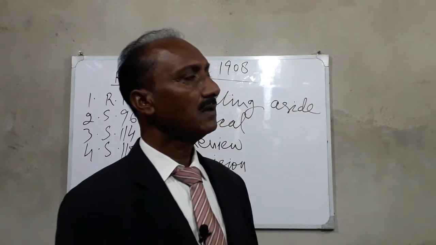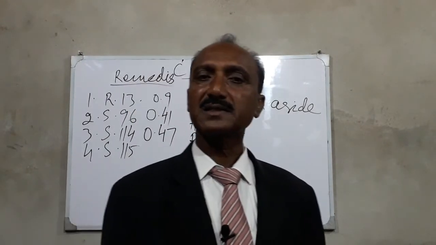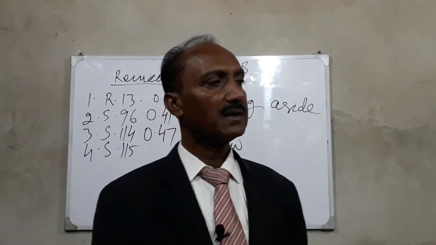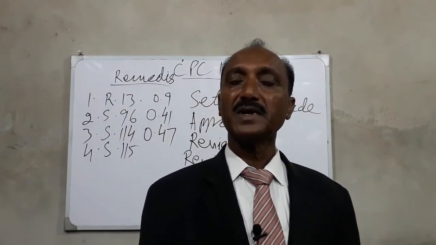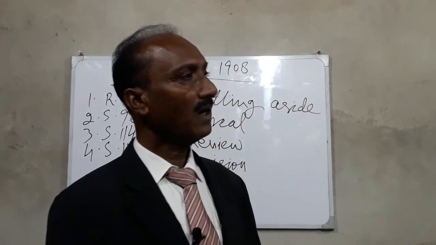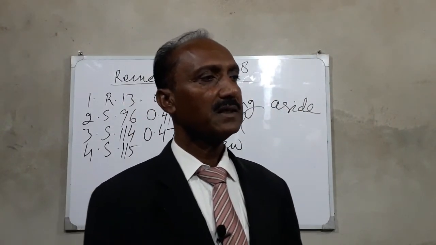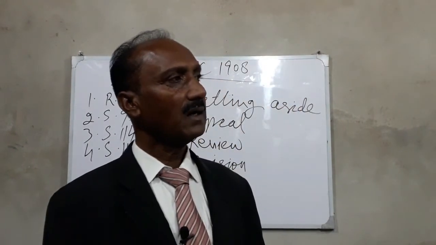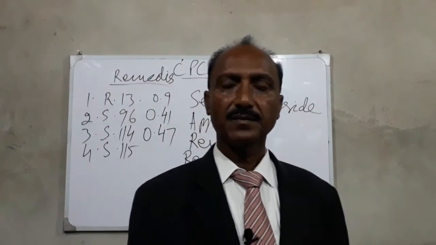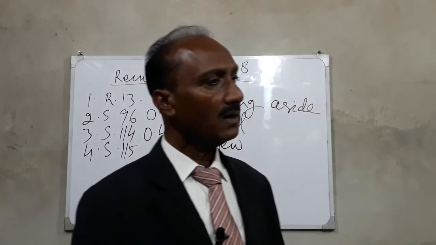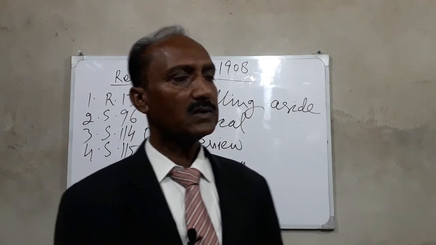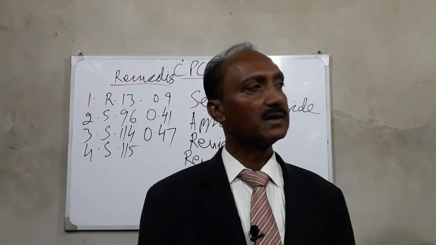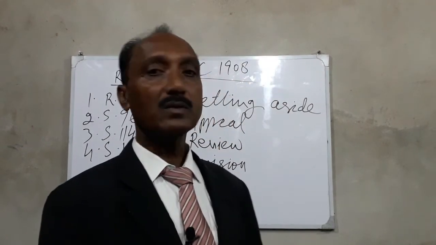Example, the court has exercised the jurisdiction not vested in it by law, or the court exercised the jurisdiction given to it by law but illegally, or the court has failed to exercise the jurisdiction given to it by law.